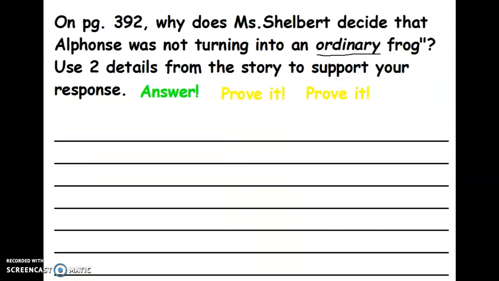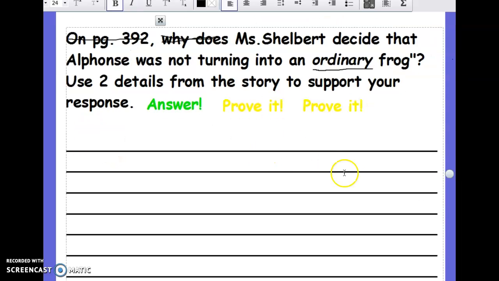Okay, and remember, we need to restate this question. We are going to take off the question words. Why does? We also do not need to add on 392. We need to start our response using Miss Shelbert decided that Alphonse was not turning into an ordinary frog because. And then that is where you are going to put your answer. So I am going to start this off for you today, just like I did the last time, and you are going to finish it.